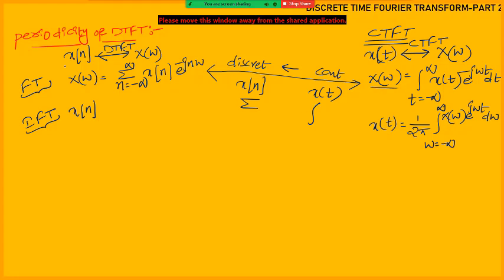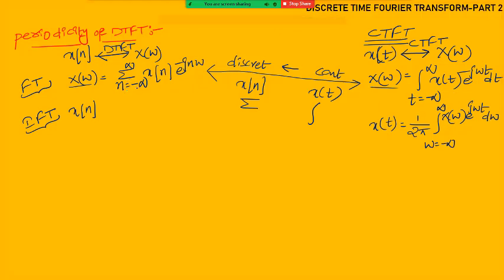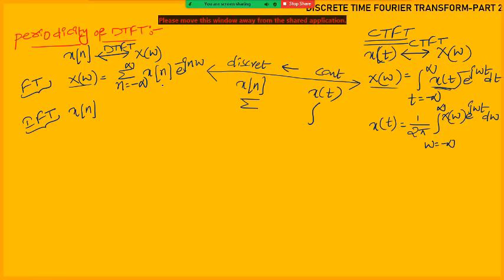You see X of omega, here also it is represented with X of omega only. Integral is changed to sigma. t is the continuous time variable that we already know from our basics, and t should be changed with n. So integral is replaced with sigma and t is replaced with n, changing from minus infinity to plus infinity. CTFT is applicable for continuous time signals, that's why it is represented with x of t. And DTFT is applicable for discrete time signals, that's why x of n e power minus j omega n. Here also minus j omega, and here t is there because it is continuous, and here n is there because it is discrete.